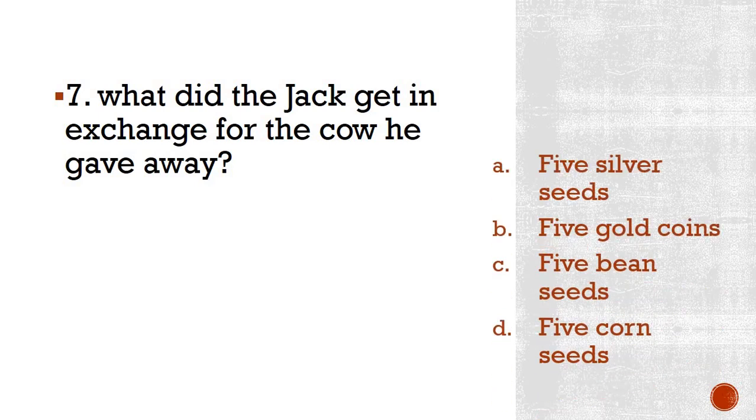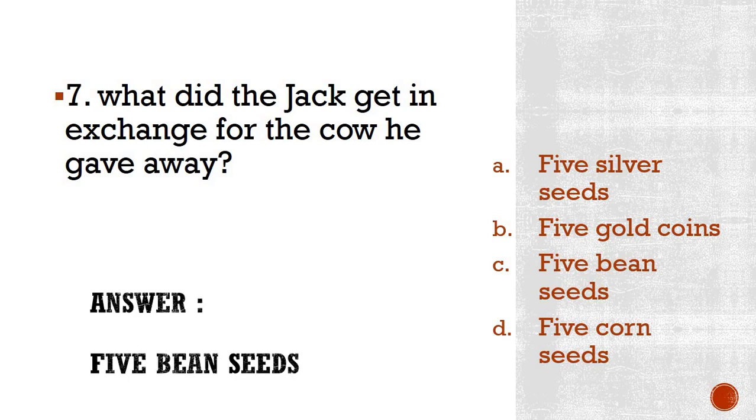Options are 5 silver seeds, 5 golden coins, 5 bean seeds, or is it 5 corn seeds? Please write the answer. Try to remember the answer and write it down before I display it. What did Jack get in the exchange for the cow he gave away? He gave away the cow to an old man, if you remember the story, Jack and the Beanstalk. Okay, I suppose that those who knew the answer might have already written it without taking much time. So let's see what the correct answer is.